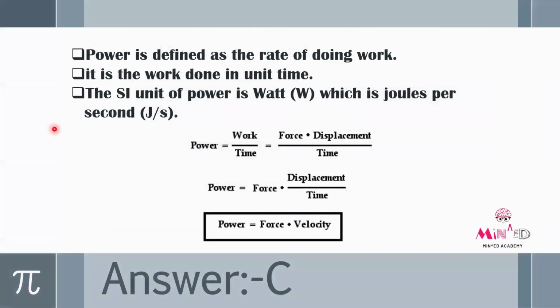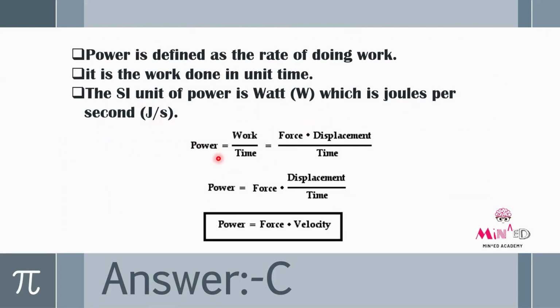Okay. So first we'll see what is power. Power is defined as the rate of doing work. Okay. It is the work done in unit time. And SI unit of power is watt, which is joules per second. That is J per S.